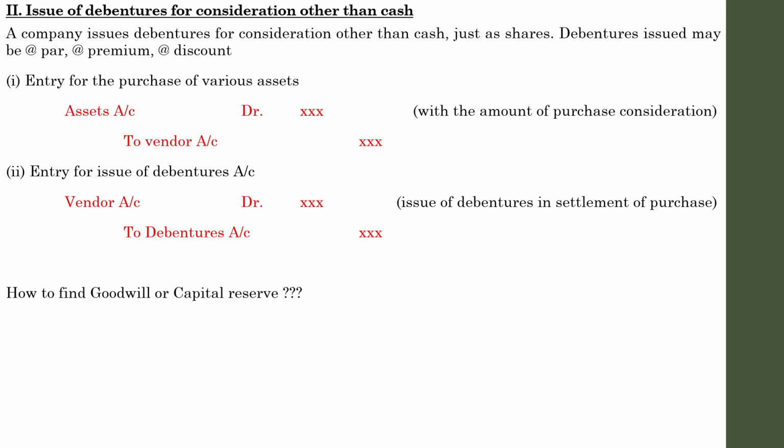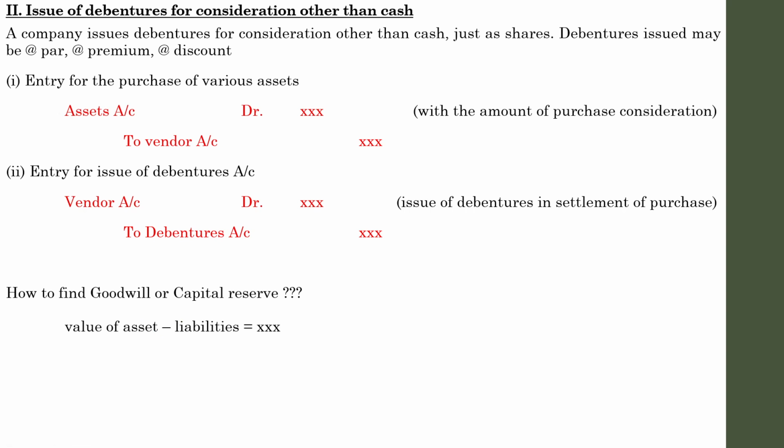So whenever there is a difference, that represents either goodwill or capital reserve. In what situations is goodwill the result, and in what situations is capital reserve the result? There is a simple mathematical trick for that, so let us go through it. Whenever we are going to purchase the business of another concern, find out the assets and liabilities. Usually it will be given in the question. The only thing you have to do is find the difference between the assets and liabilities of the business which you are intending to buy.